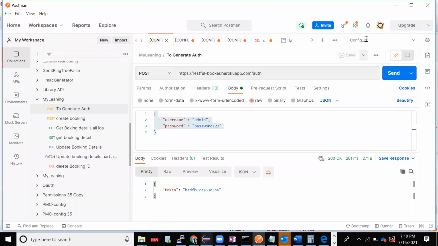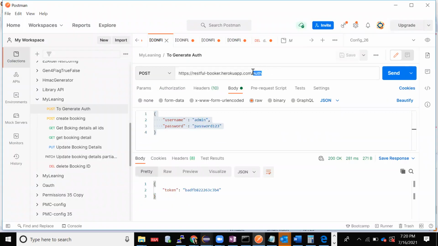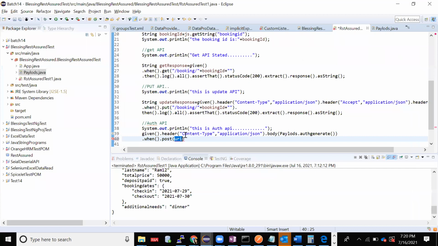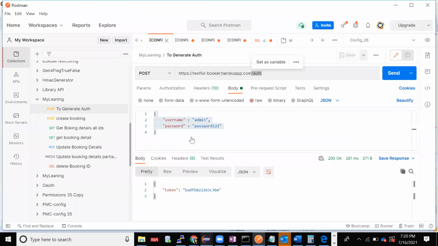I'll give again for auth. It is only this auth so much, right? Resources, I'll give it here. The form of string. Then what should I verify here?